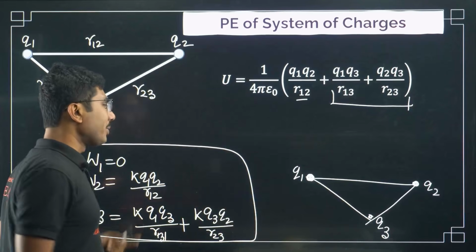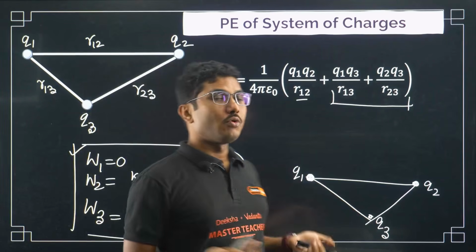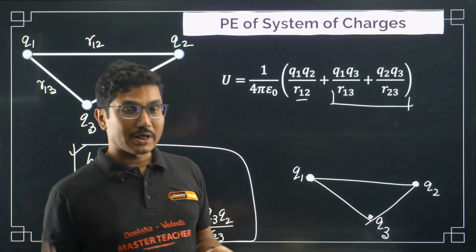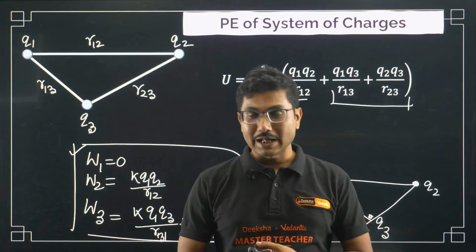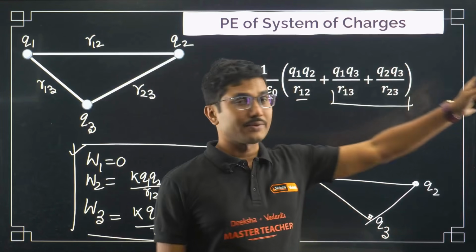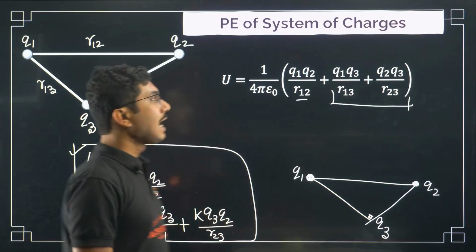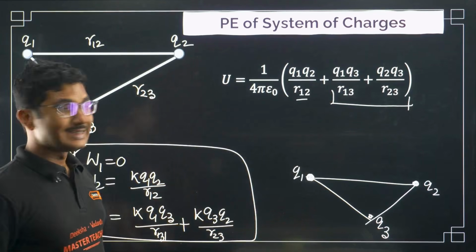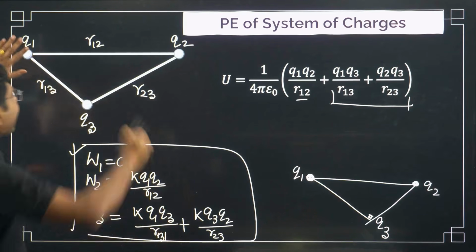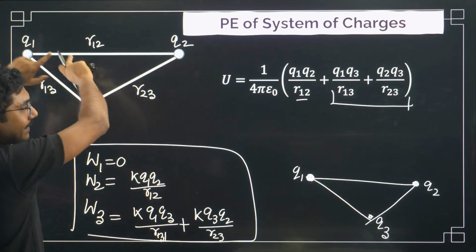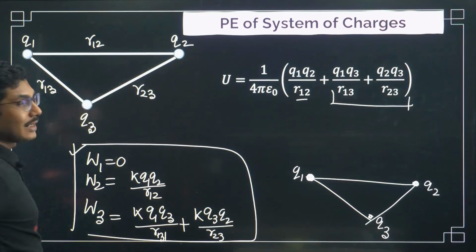This is very common. In fact, 4 charges can also be calculated, 5 charges can also be calculated. The number of terms involved will be much longer in that case. I am not going to discuss that, but the easiest way to remember it: take any 2 charges, multiply them and divide by their distance.